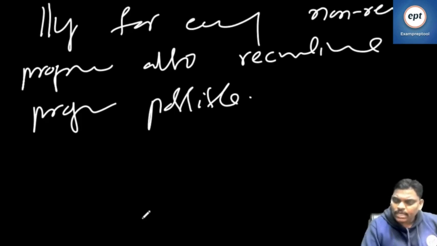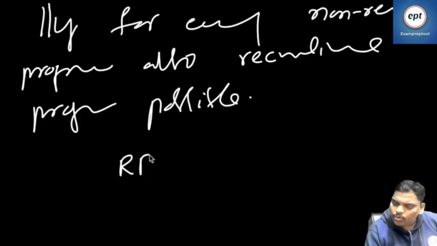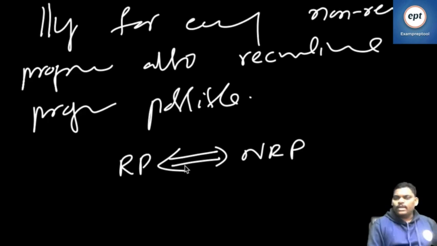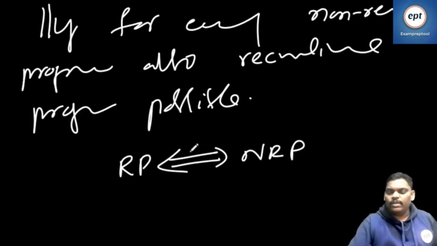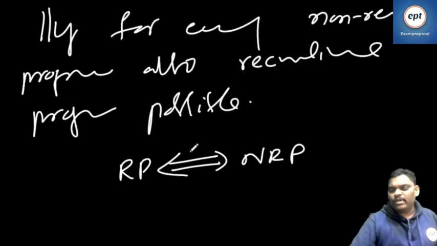So what I mean to say is, for every recursive program, non-recursion is possible, and for every non-recursion, recursion is also possible. Both are possible, one to another.